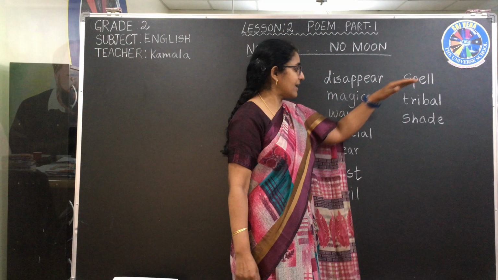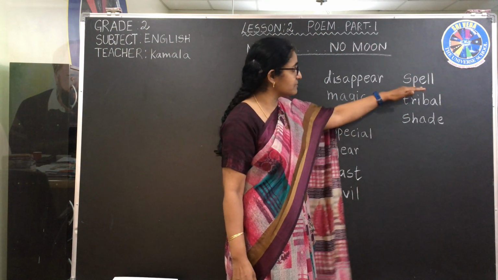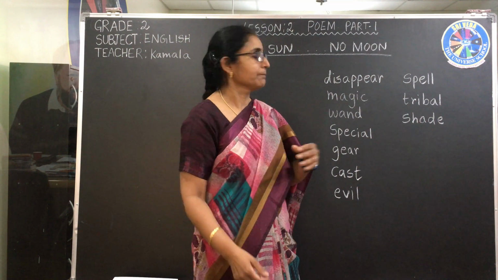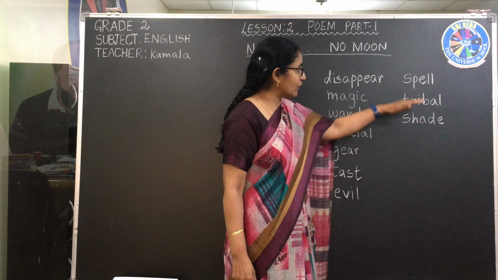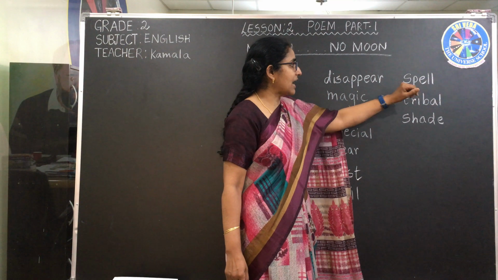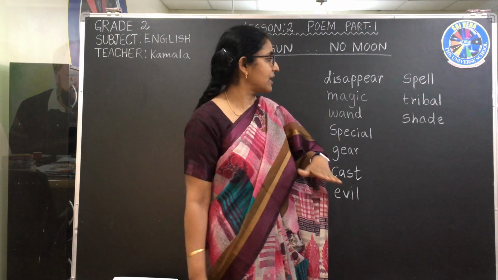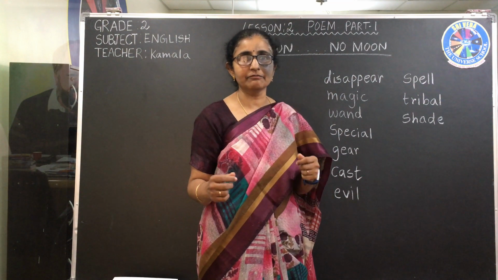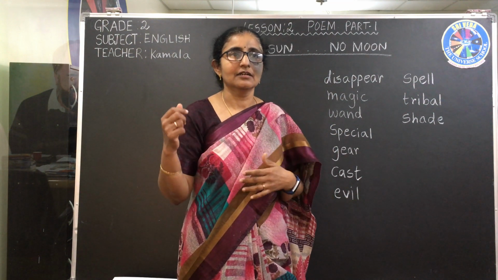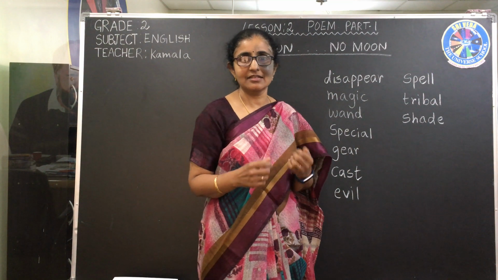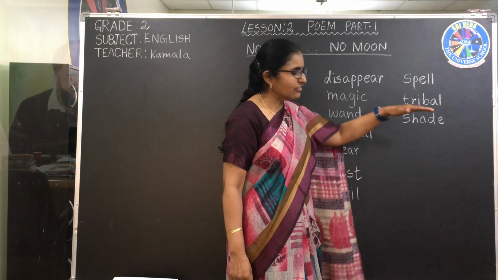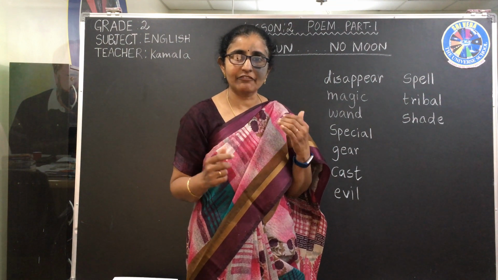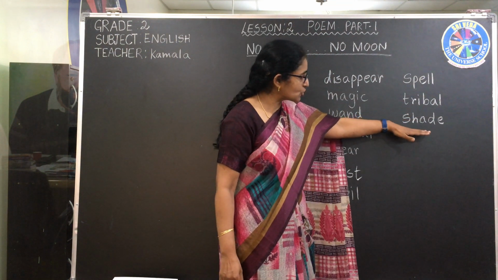Next, spell. Spell. This is also one word. Evil spell means some bad word. Spell means to say something, a word. So saying something wrong, something unusual. Evil spell means that. Tribal. Tribal means something in village, means unusual, means away from the city. If you go to very remote villages, people are different. That is called tribal.